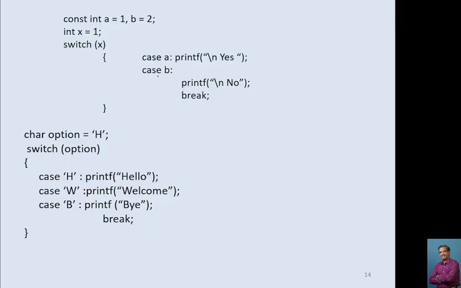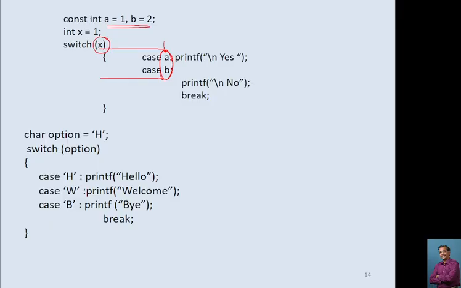Here this generates an error, because we cannot use a and b, because they are not defined, these are variables, and whenever you are giving a case here, this must be constant values. So don't consider that this gives you yes and no. This will generate an error, because in a case statement we cannot use a direct variable, there must be a value.